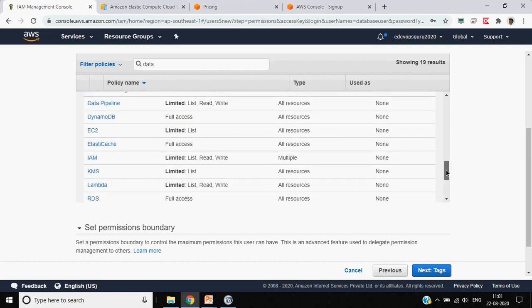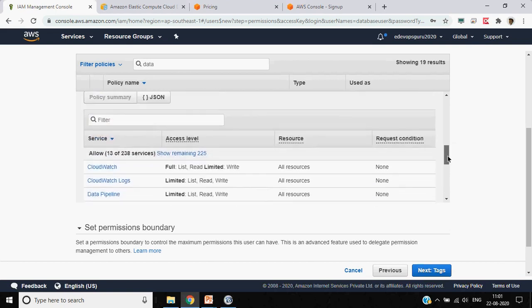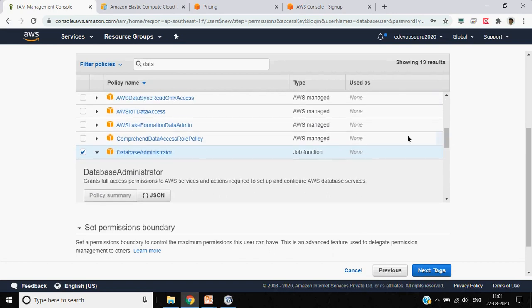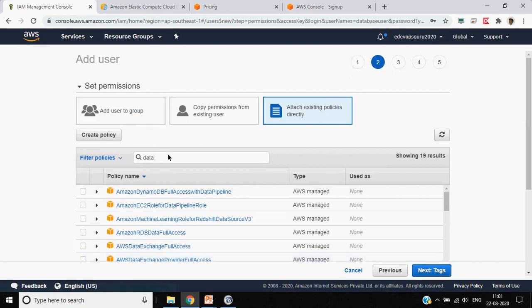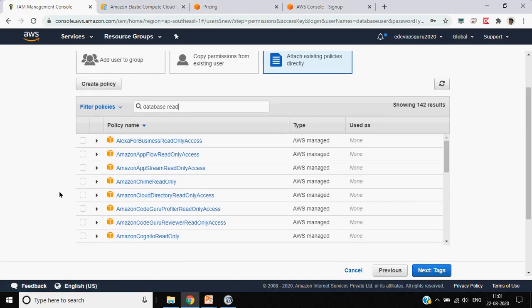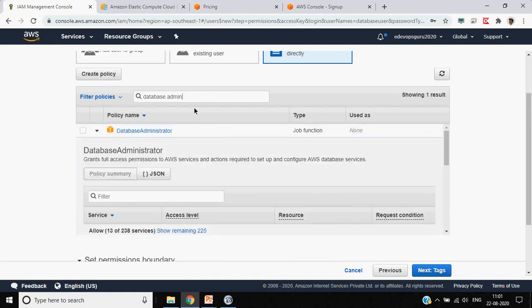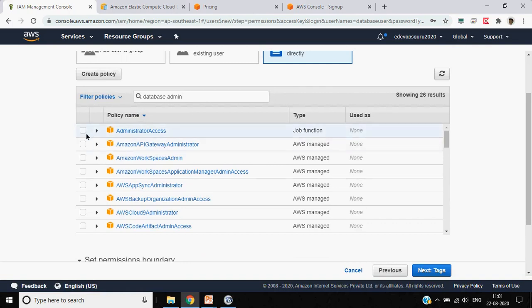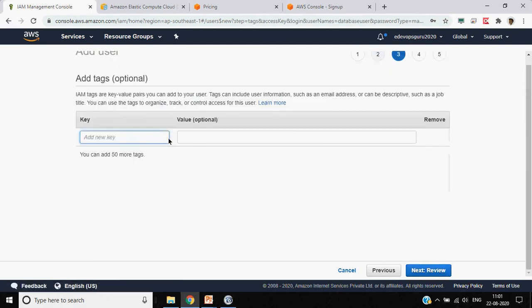So this is how you can check what different access a particular policy would have. Or if you just want to have database read access, that is also possible. Database read. Here you can just choose. For now I will assign database administrator access to this particular user.